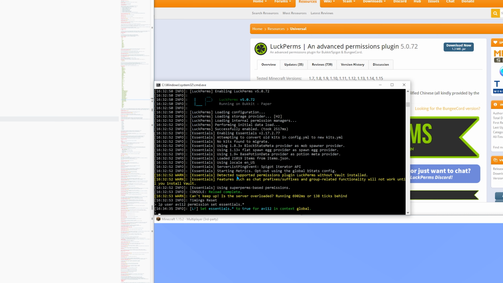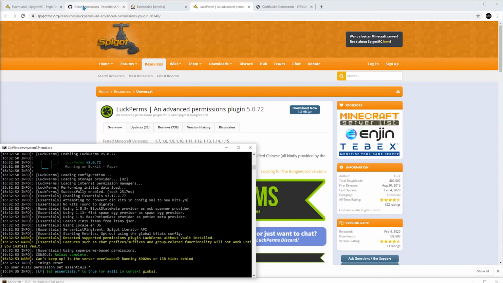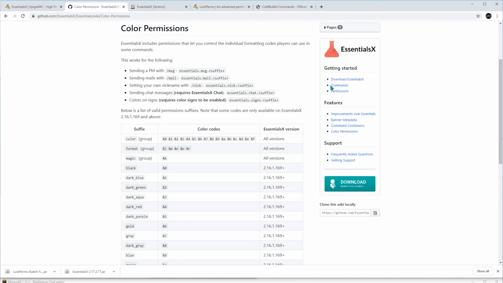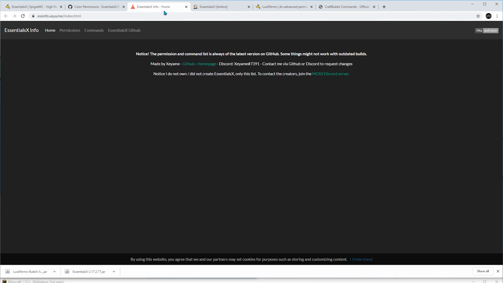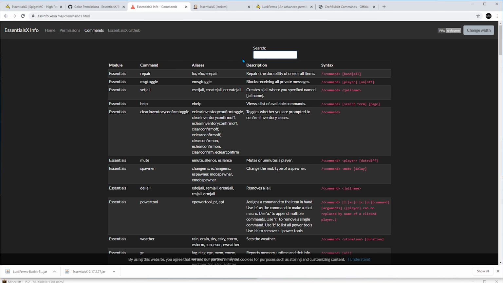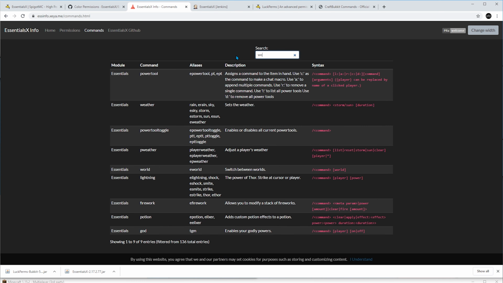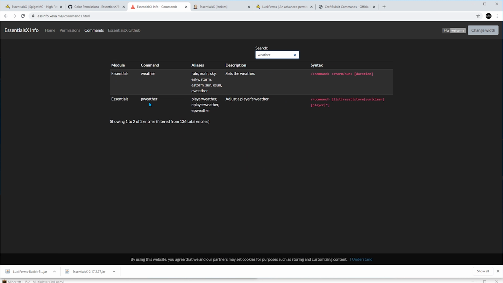To permit the usage of only some of the EssentialsX commands, first look up what command you want to permit, then look up what permission is tied to this command, and finally grant it to the user or the group. So first I will go to the EssentialsX official website. Then commands. Then let's say weather. There are actually two weather commands. I need the first one.